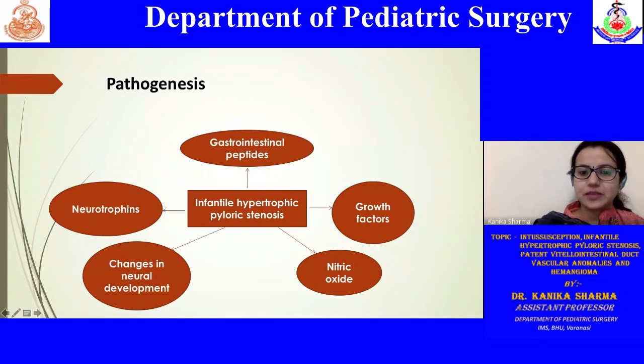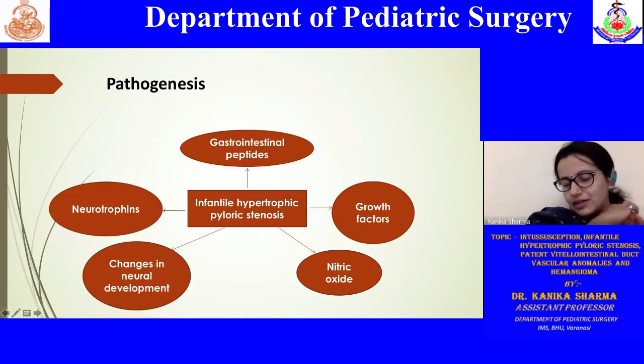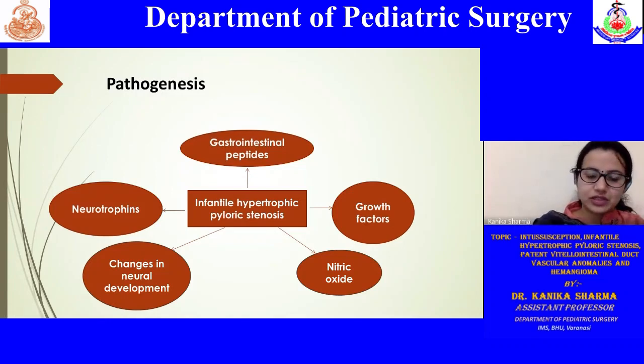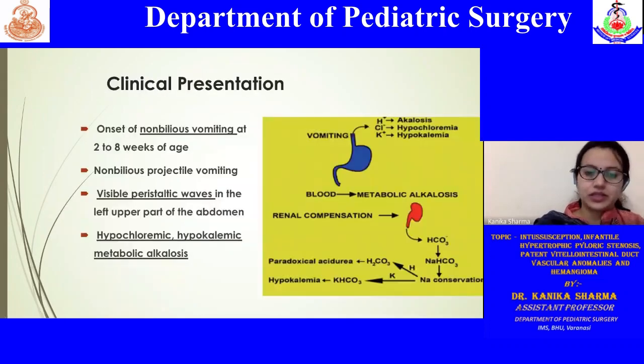For the pathogenesis, it has been said that gastric peptide-like substance, gastrin, is a part of the pathogenesis of IHPS. Various growth factors have also been accounted for it. Nitric oxide, which is a relaxant, is found to be absent or defective, with nitric oxide synthase deficiency found. Even the absence or lack of Cajal cells at the pylorus has been found to be associated with IHPS pathogenesis.